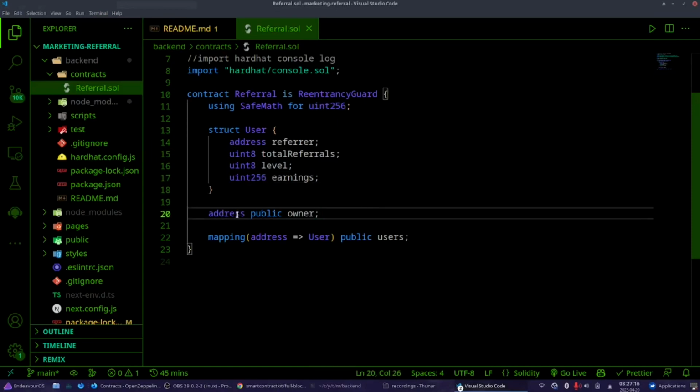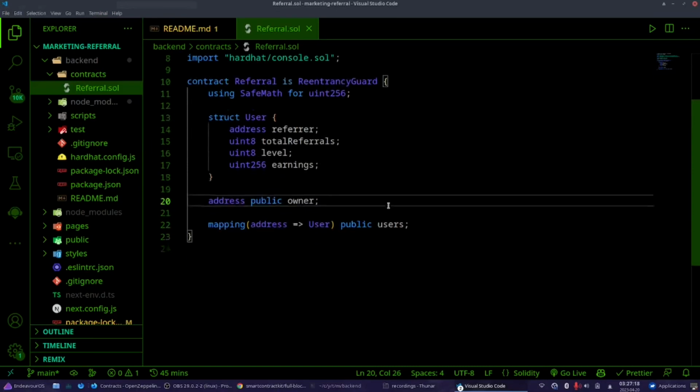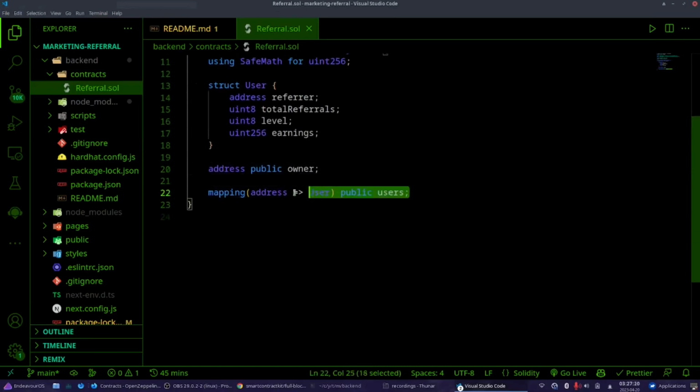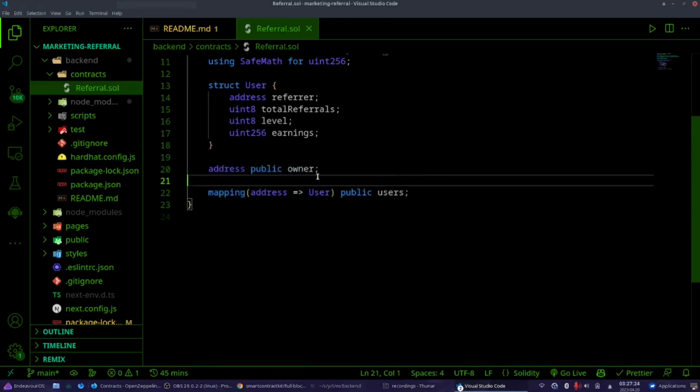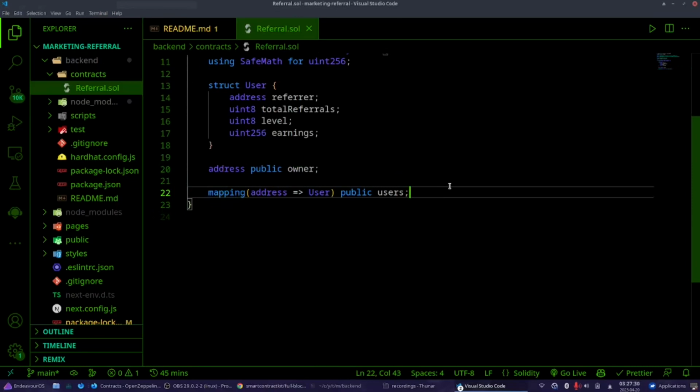Then I'm creating another address, public owner, and Solidity has this syntax that JavaScript does not. This is mapping. Mappings are similar to, I guess, dictionaries. In JavaScript you can create them by yourself, but they are not native to JavaScript itself.